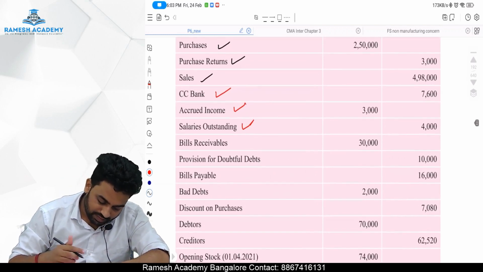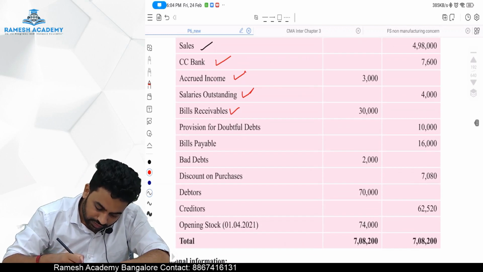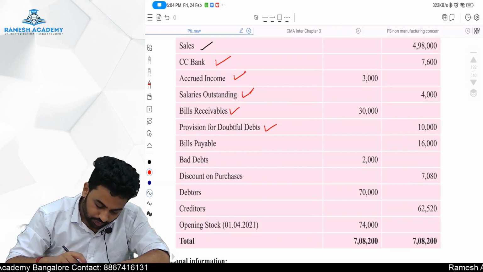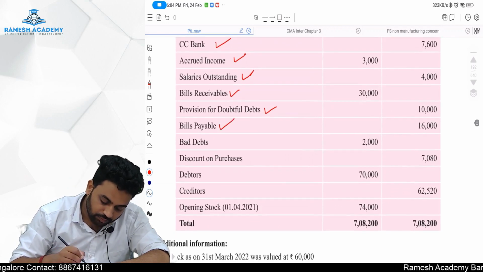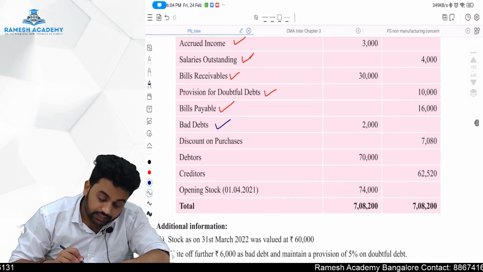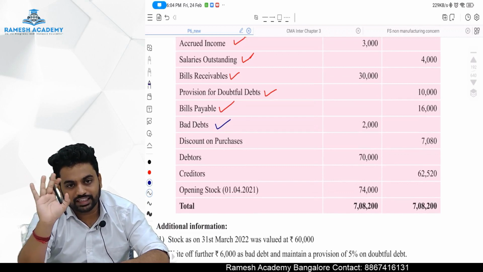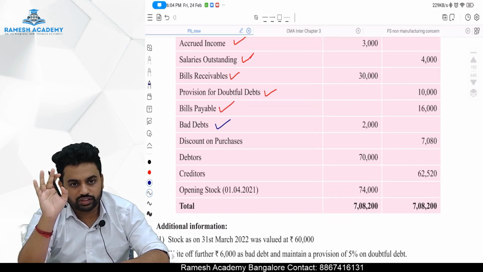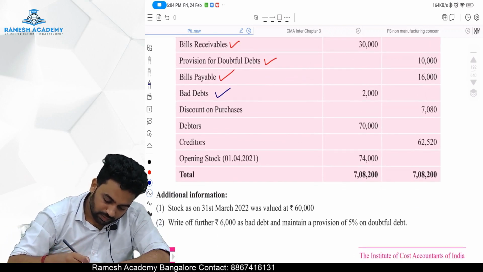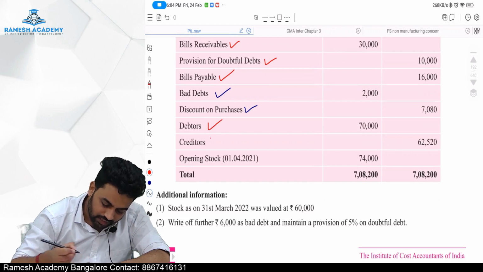Okay. Bills receivable balance sheet item. Provision for doubtful debt balance sheet item so far. Bills payable balance sheet item. Bad debt P&L item. Discount on purchases, don't think that it's a trading discount, it's a cash discount only. That is our creditor is giving us a discount. So it is a P&L item. Debtors balance sheet item. Creditors balance sheet item.